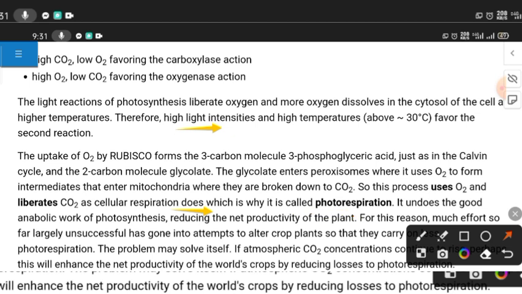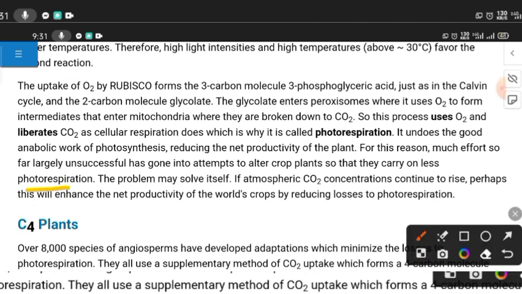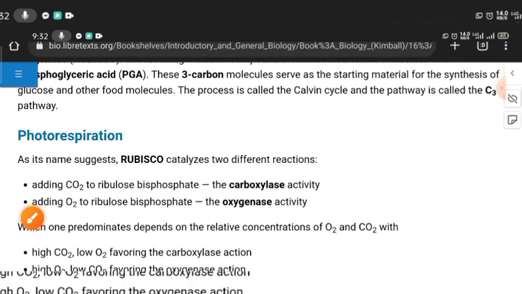For this reason, much effort, so far largely unsuccessful, has gone into attempts to alter crop plants so that they carry on less photorespiration. The problem may solve itself if atmospheric carbon dioxide concentration continues to rise. Perhaps it will enhance the net productivity of the world's crops by reducing the loss from photorespiration. This is all about photorespiration.